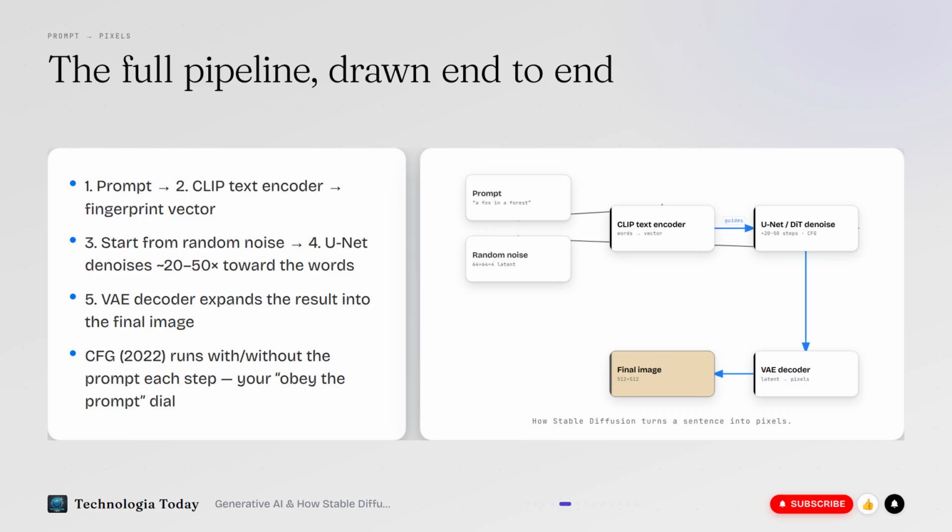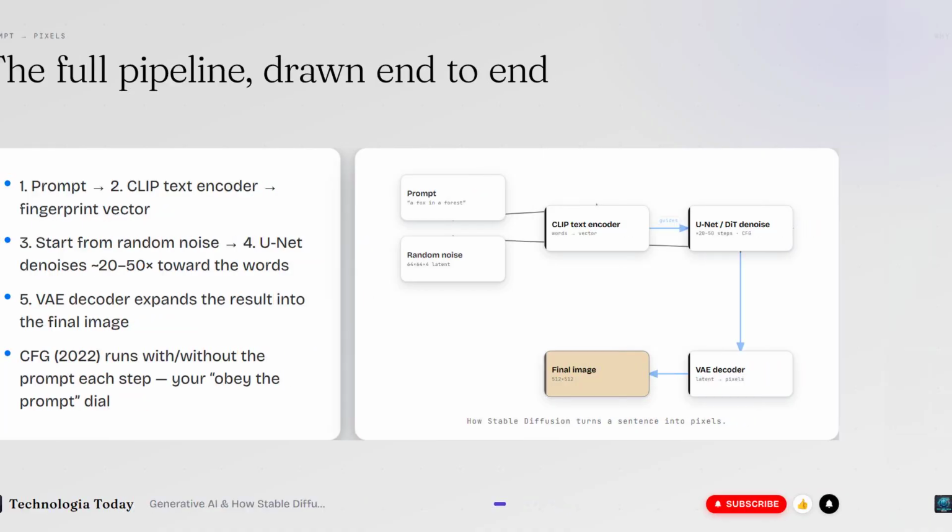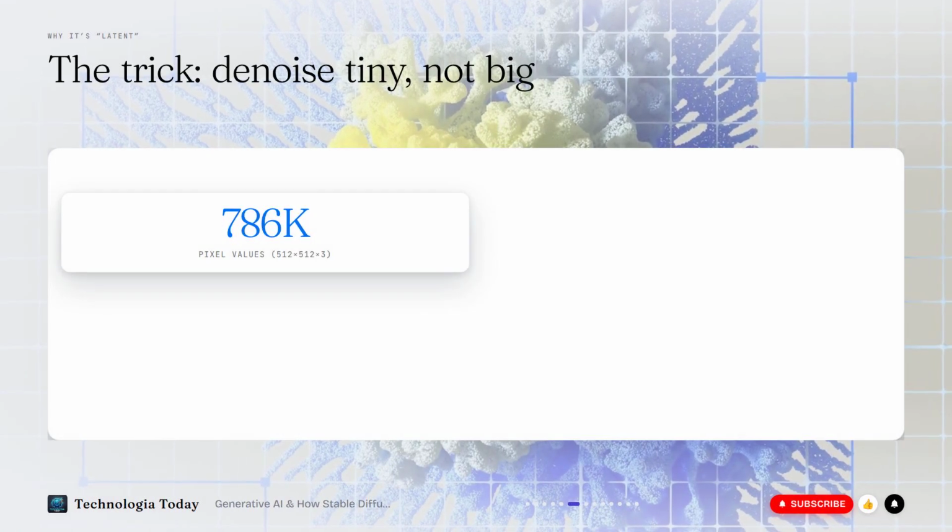The newest models, like SD3 and FLUX, swap the UNet for a transformer, a DiT, but the job is identical. Finally, a VAE decoder expands the result into a full picture. Prompt, encoder, noisy square, denoise, decoder, image. And the one dial you actually turn, classifier-free guidance, controls how hard the output obeys your prompt versus how creative it gets. So why is it called latent diffusion?